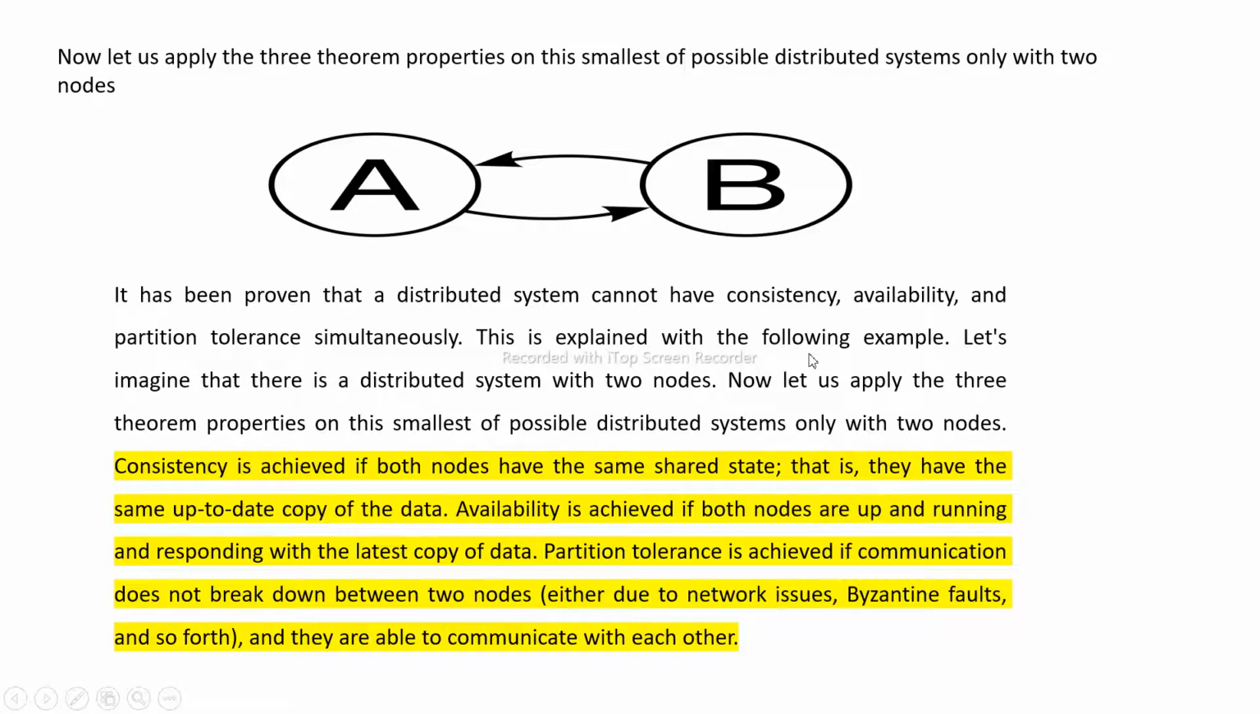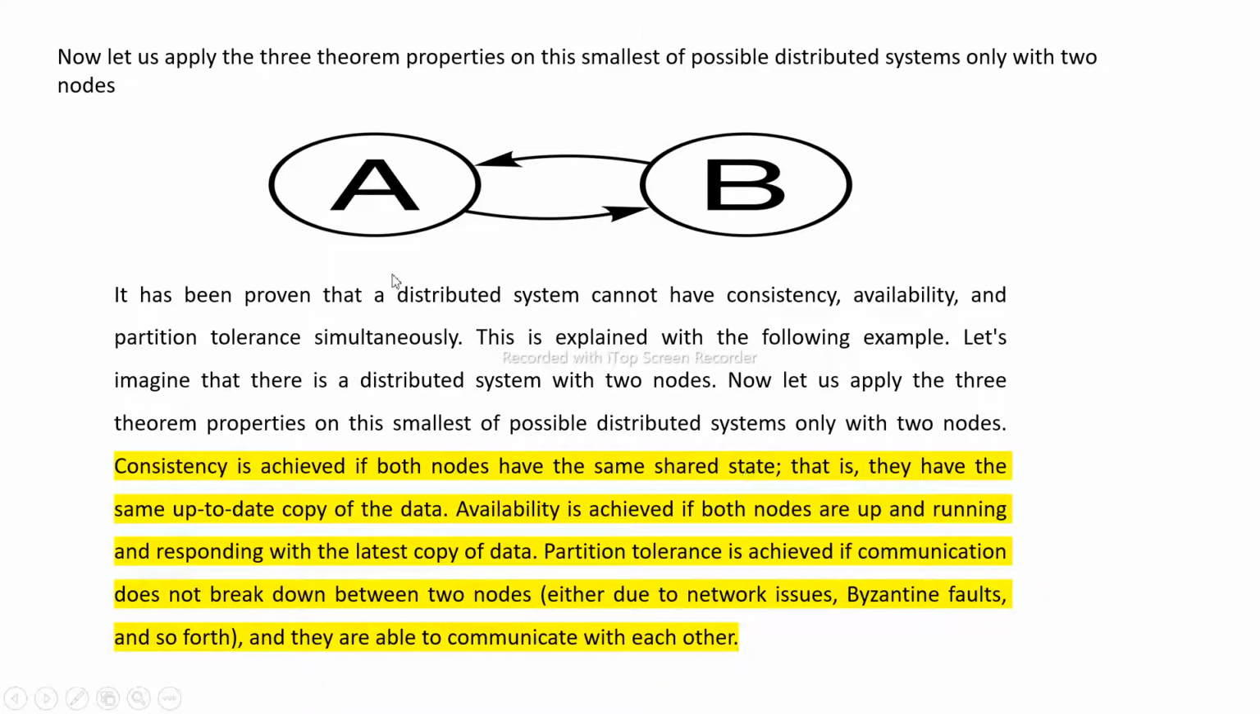This is explained with the following example. Let us imagine that there is a distributed system with two nodes A and B. Let us now apply the three theorem properties on the smallest possible distributed system, only with two nodes. Consistency is achieved if both nodes have the same shared data.